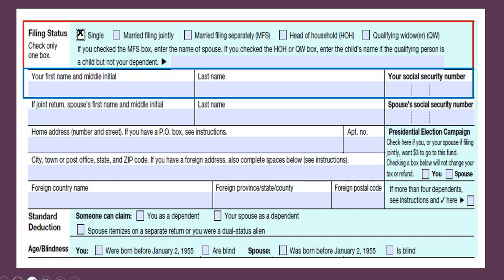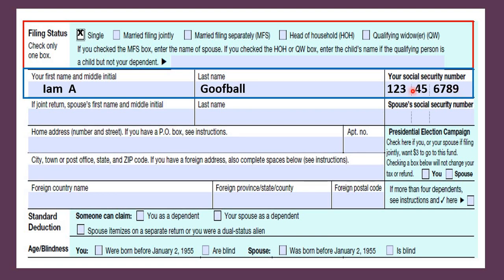So now I just need to fill out name and initial. So first name and initial. So we got I am a, and then my last name, goofball. So I am a goofball. All right. So now on this blue line right here in this blue box, is there anything else on this line that I need to complete? Yeah, I got to put in goofball's social security number.